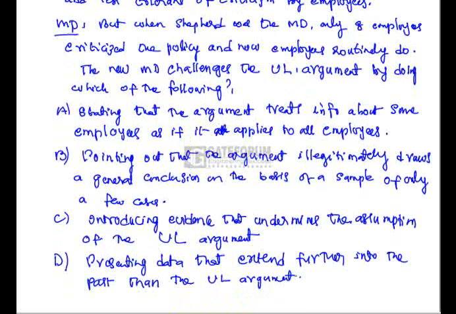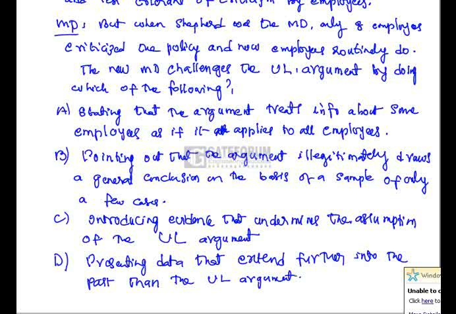C. Introducing evidence that undermines the assumption of the union leader's argument. This is a probable answer because the MD is saying that earlier when Shepard was the MD, there were 8 dismissals and now many are doing it. So in such a case, what is happening? Even though more are criticizing, still the number of dismissals is only 46. Therefore, this most appropriately counters the argument of the union leader.